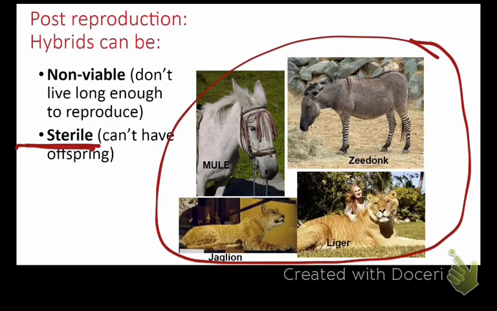The liger cannot mate with the jaglion and have a jaglion liger. I don't even know how to say that, okay? That's never going to happen. It can't happen because they are sterile. They cannot have offspring.